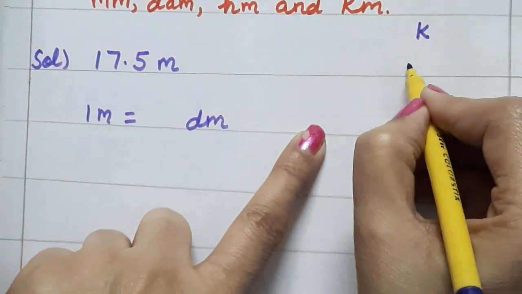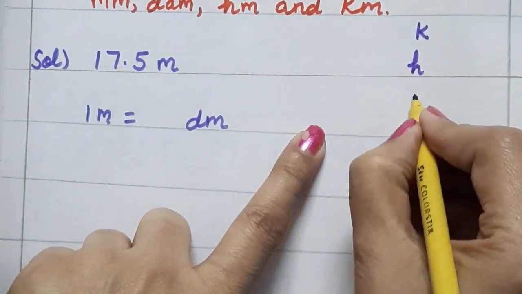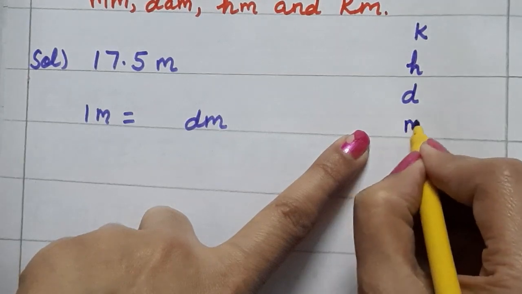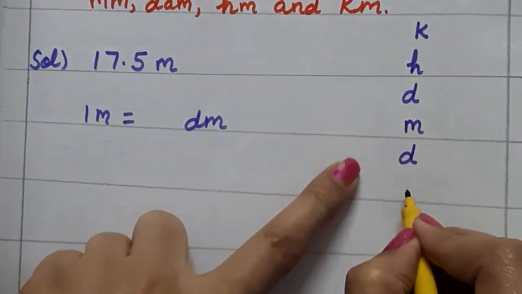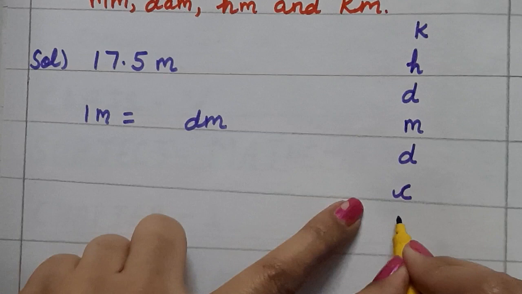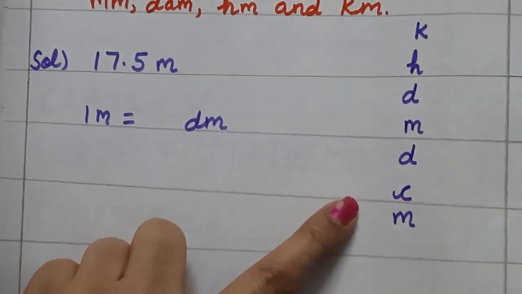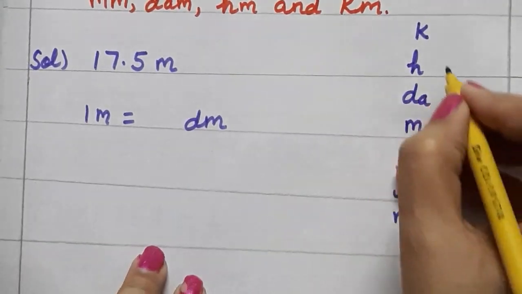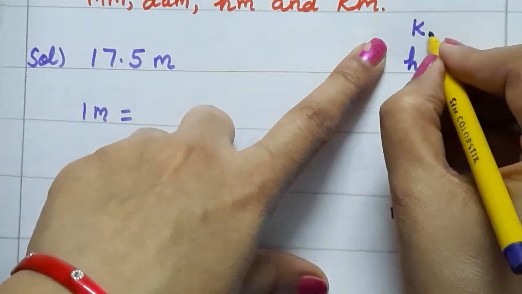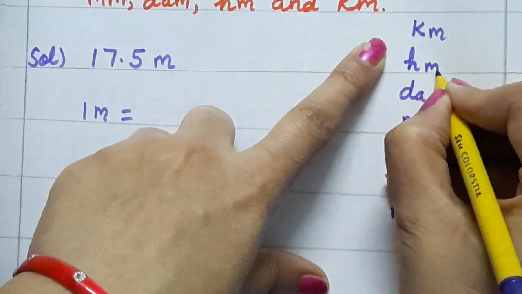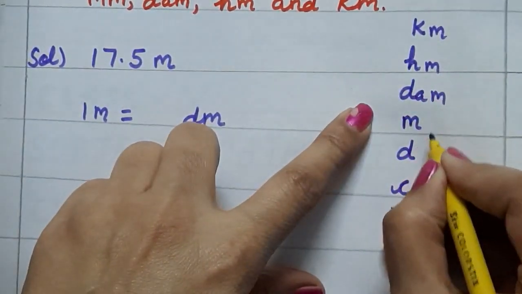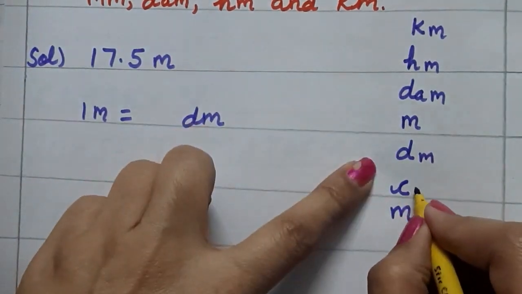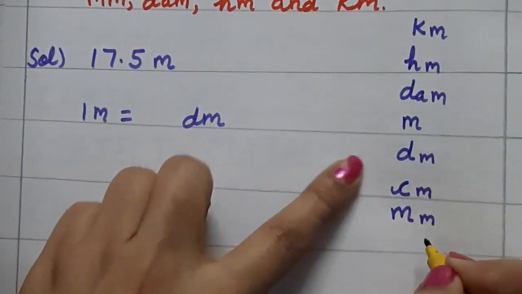Mother did not cry much. Now you all know it is decameter. And here, as we are doing related to length, so M we will write down. Kilometer, hectometer, decameter, meter, decimeter, centimeter and millimeter.